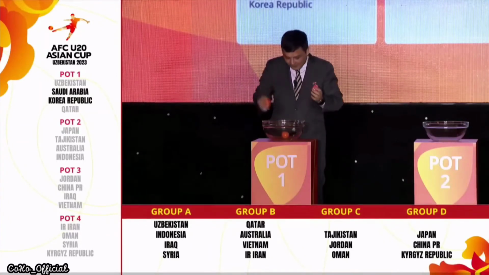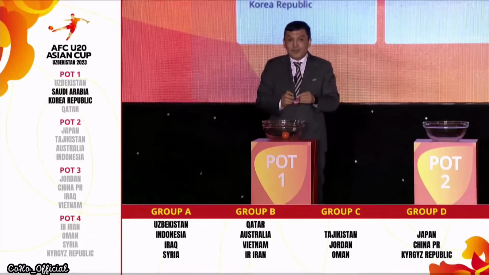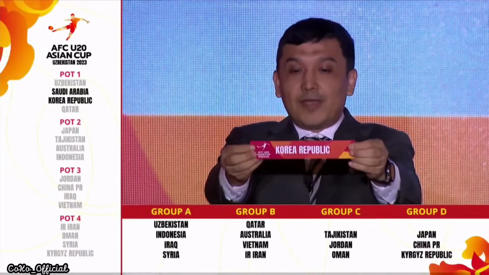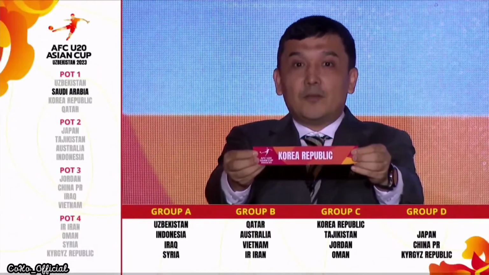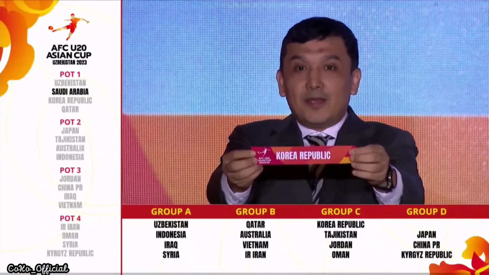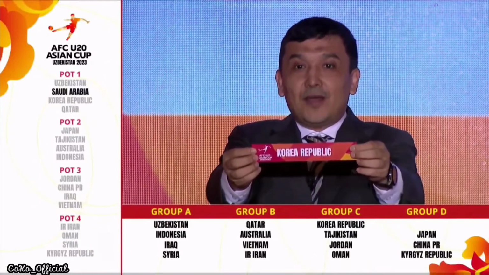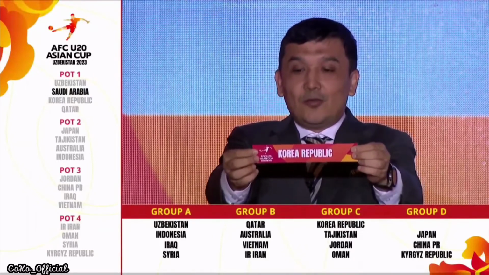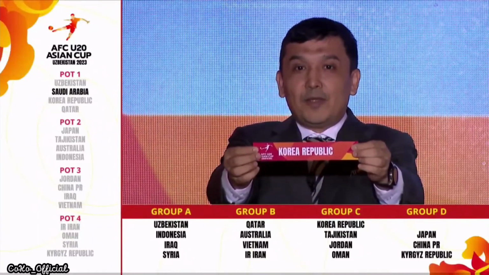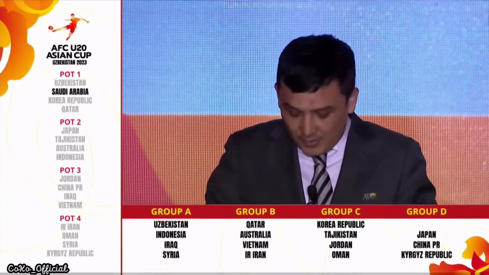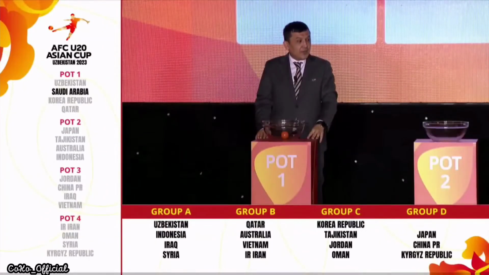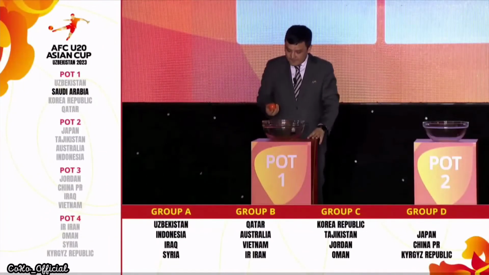Occupying position 1 in Group C, we have Korea Republic. Runner-up in 2019 in Asia and in the world, because they ended up participating and finishing second in the FIFA Under-20 World Cup in the same year. And they did not concede any goal during the qualifiers. Korea Republic, one of the strongest teams at this youth level, takes position 1 in Group C, joining Tajikistan, Jordan, and Oman.